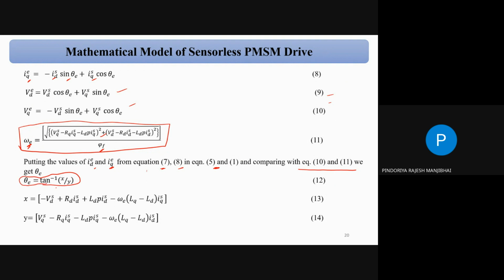Theta is tan inverse x by y, correct? And what is the value of x? There is a minus Vd Id plus Ld p di by omega e, Ld Lq minus Ld. Correct? And similarly for the y. By using this we can calculate the theta.